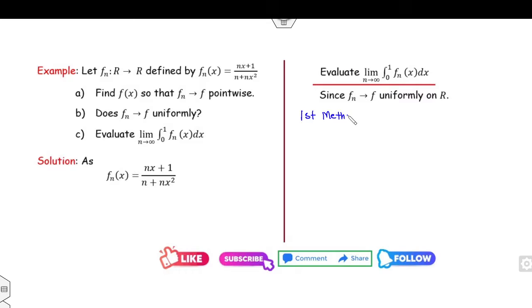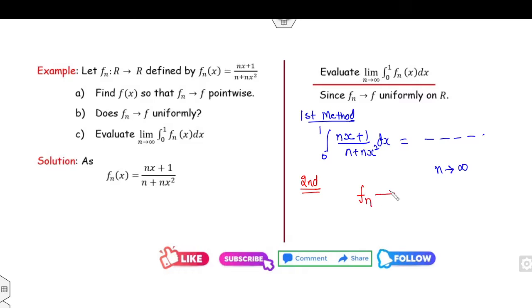The first method is you can substitute the value of fn(x), nx plus 1 over n plus nx squared, and try to solve it. After solving, take the limit as n approaches infinity. But the second method is quite easy and easily reachable, because we all know fn converges to f uniformly. That I have proved in the second part. So once it converges uniformly, then by using today's lecture,